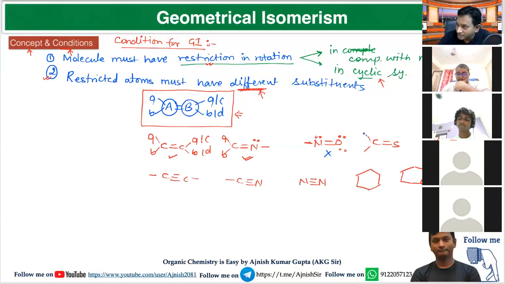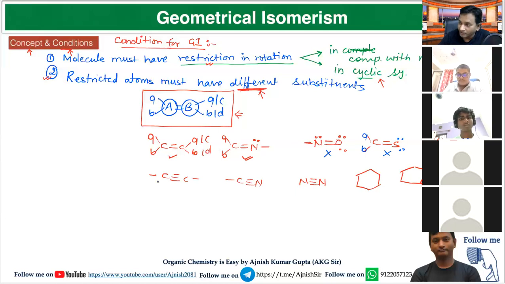Similarly, if I change this one as B and this one is B, this end is different. But again, sulfur has two lone pair of electron and here both are same. So this molecule will also not show GI. Similarly, if I take the carbon-oxygen bond, I can change this as A and B. But here both lone pair are same. So this molecule will also not show GI.